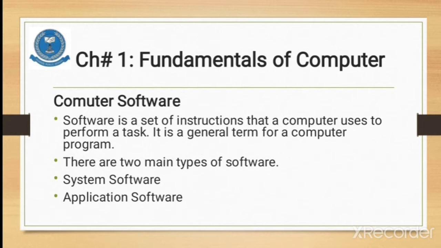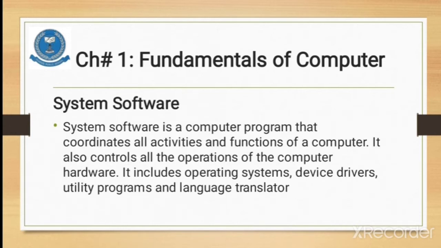There are two main types of software: system software and application software. So we are going to discuss the system software. What is system software? Basically, system software are programs that are used to run the computer system, that are necessary to run the computer system. They control all the activities, functions and operations of the computer hardware. It includes the operating system, device drivers, utility programs, and language translators.